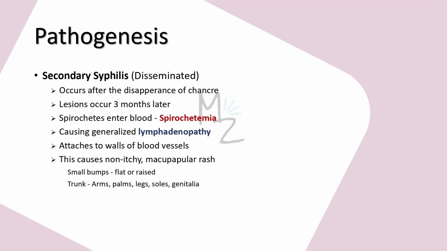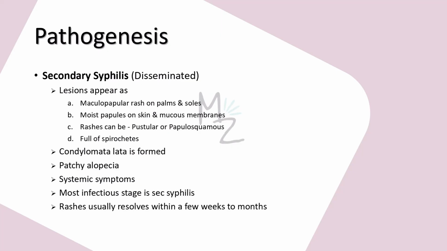The Treponema pallidum attaches to the walls of blood vessels, causes non-itchy maculopapular rash, which are small bumps, flat or raised. First they start on trunk, and then they spread to arms and palms, legs and soles, genitalia, and other mucous membranes. These lesions appear as maculopapular rash on palms and soles, moist papules on skin and mucous membranes. Rashes can be pustular, which are filled with white fluid, or papulosquamous, which are scaly and hard. And these lesions are full of spirochetes.